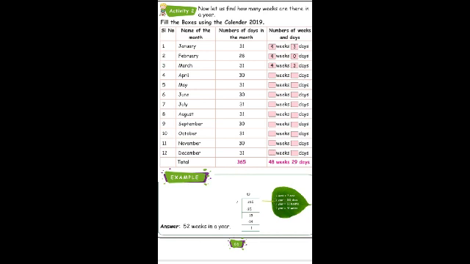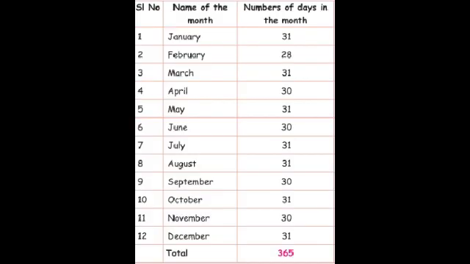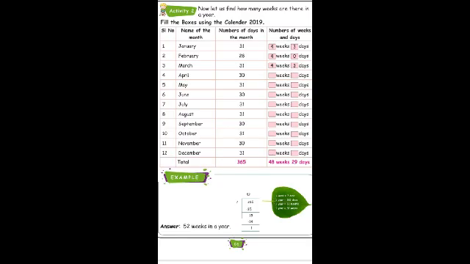So, the number of days in a year, we already learnt, is 365 days. Now, while calculating weeks, how many weeks are there? 48 weeks. And how many extra days do we have? 29 days. Yes?